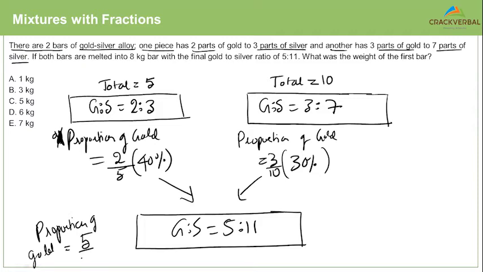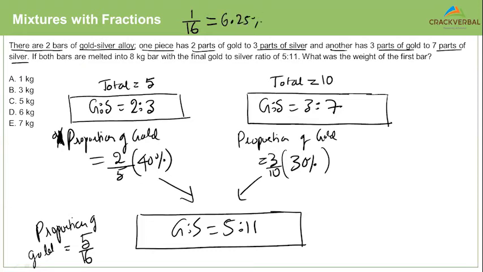It will be 5 by 16, 5 upon 5 plus 11. So what is 1 by 16 as a percentage? Anyone? Anybody? 1 by 16 as a percentage? .25.